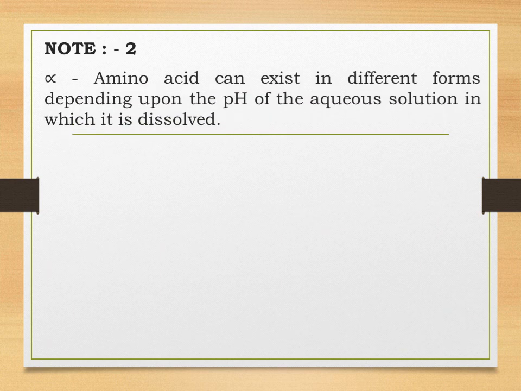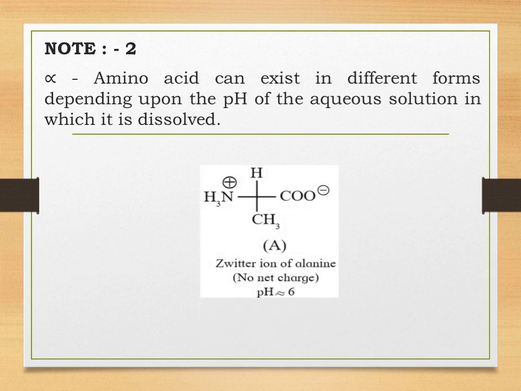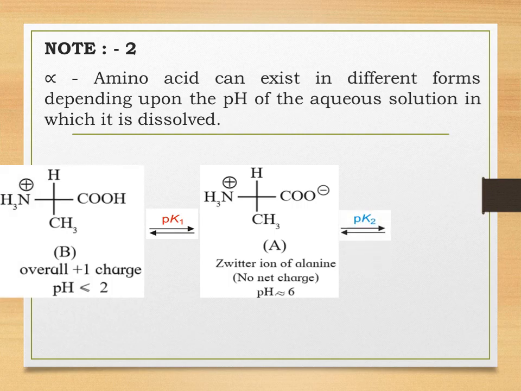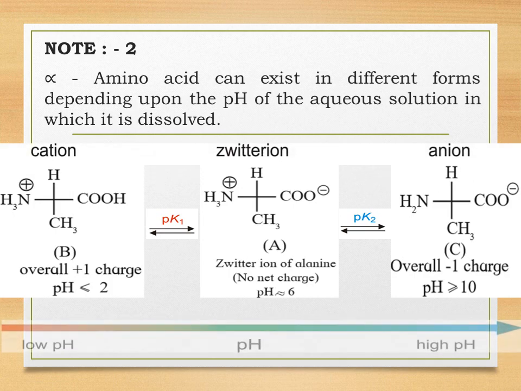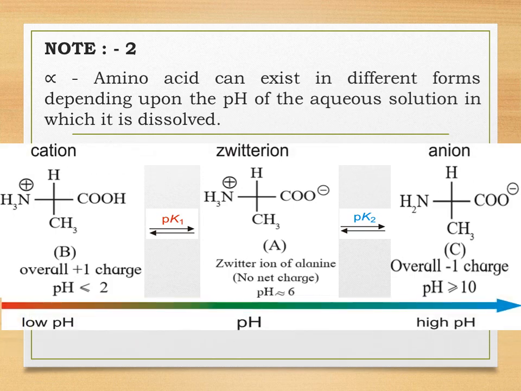Students, let us understand note 2. Alpha amino acids, when dissolved in an aqueous solution, can exist in different forms, but that depends upon the pH of the aqueous solution in which they are dissolved. If the pH is low, maybe 2 or less than 2, then the alpha amino acid will exhibit the cationic state. You can see in the first picture, the overall charge of the cation will be +1.